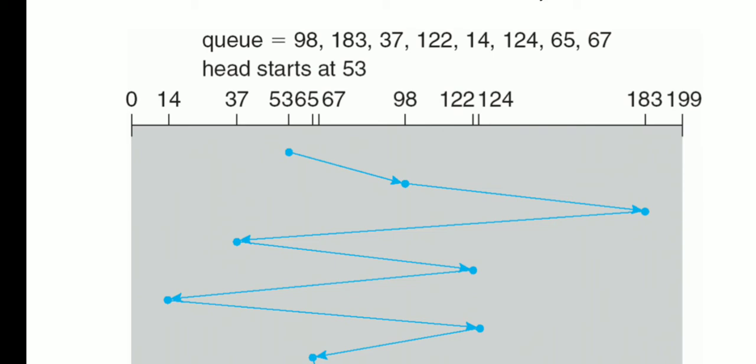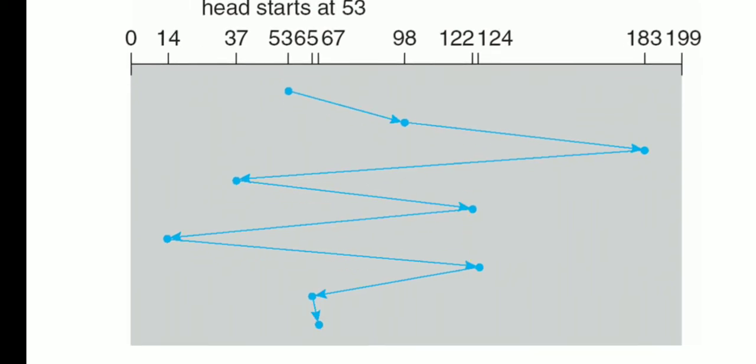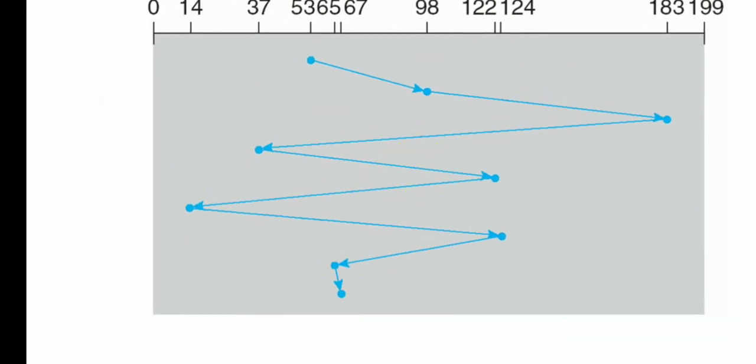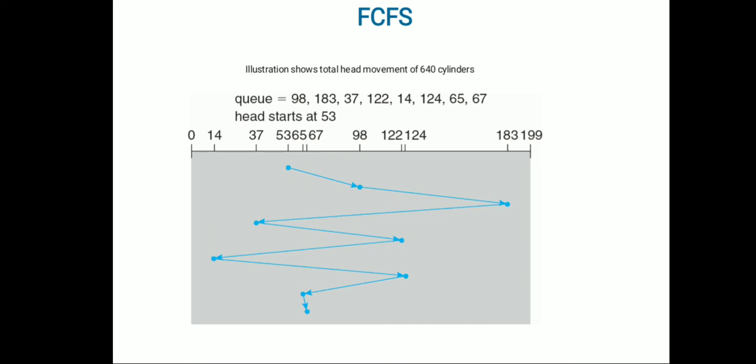Then the third request is 37, so it directly moved to 37. It never looks at whether any requests are there in the middle. It never bothers about it. Since it is first come first serve, it responds based on the order of the requests. So from 183 it moved directly to 37. Again from 37 to 122, and the next number is 14. From 14 to 124, and 124 to 65, and finally 65 to 67. This is how FCFS works. Clear?